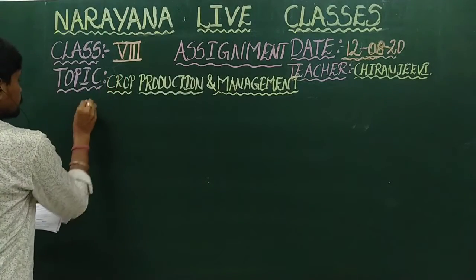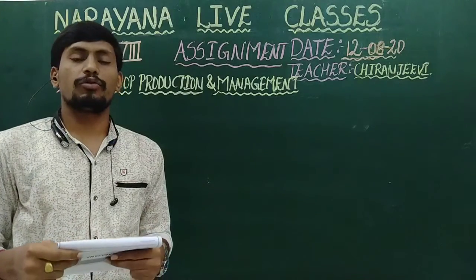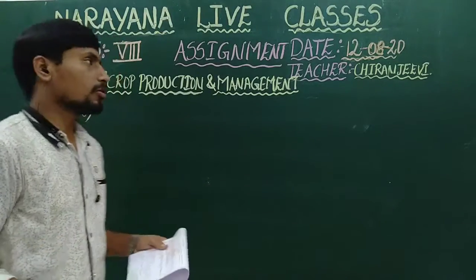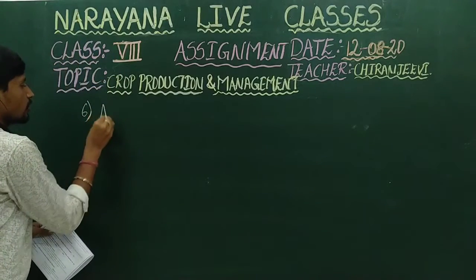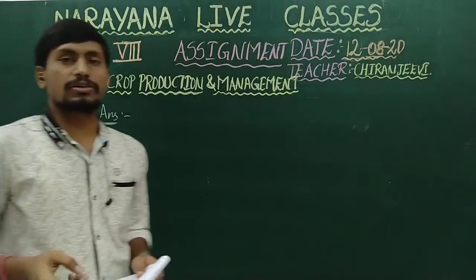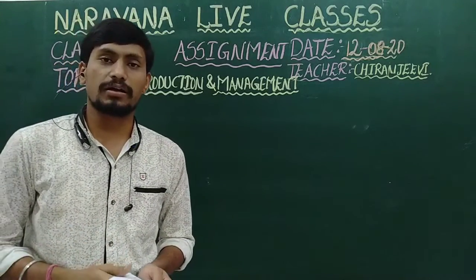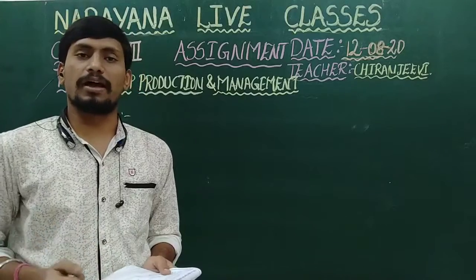Sixth one: give the advantages of using manure. So they are asking, what are the advantages of using manure? We all know manure is a natural substance which we get from the decomposition of cow dung, animal waste or plant waste.